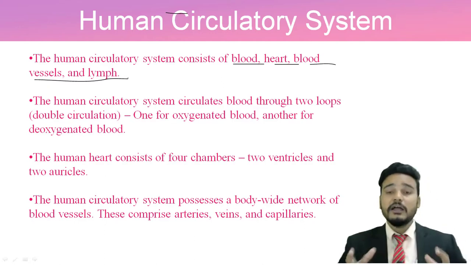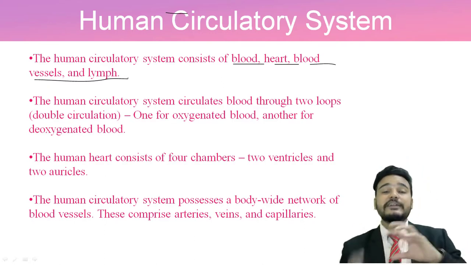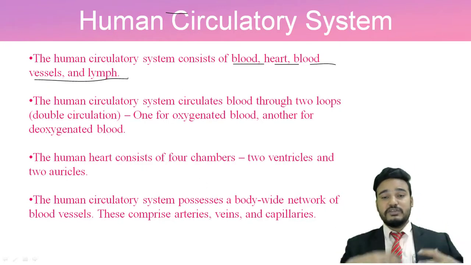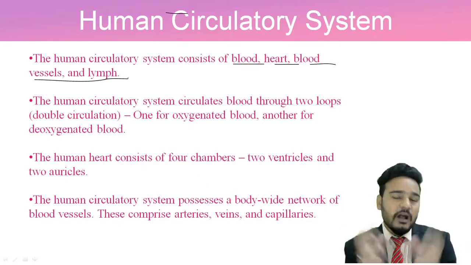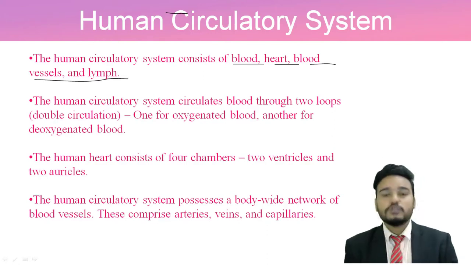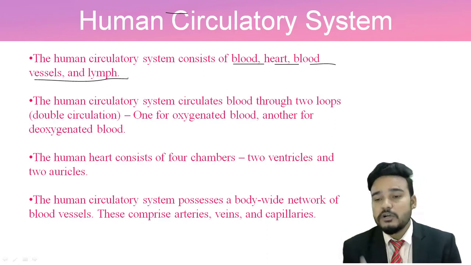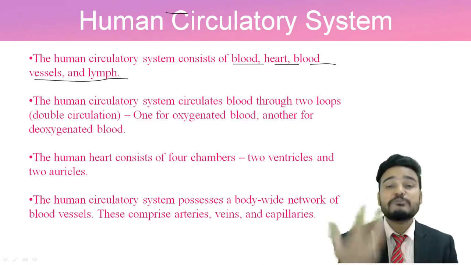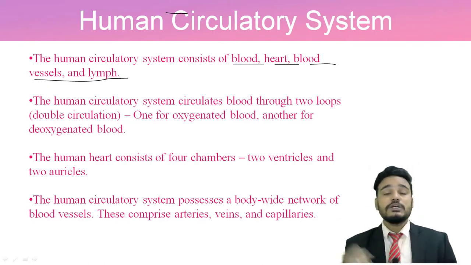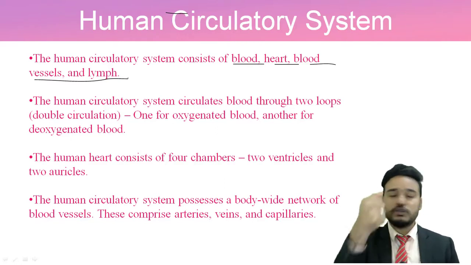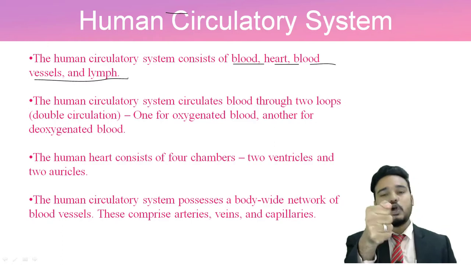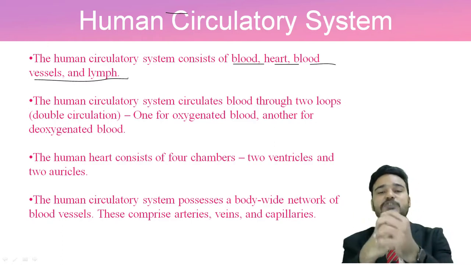This oxygenated blood and deoxygenated blood is mixed at our heart and lungs location. So the question may come, how big is our heart, as it pumps blood into our body? If you want to know the size of your heart, you can just make a fist of your hand, and this is the size of your heart.